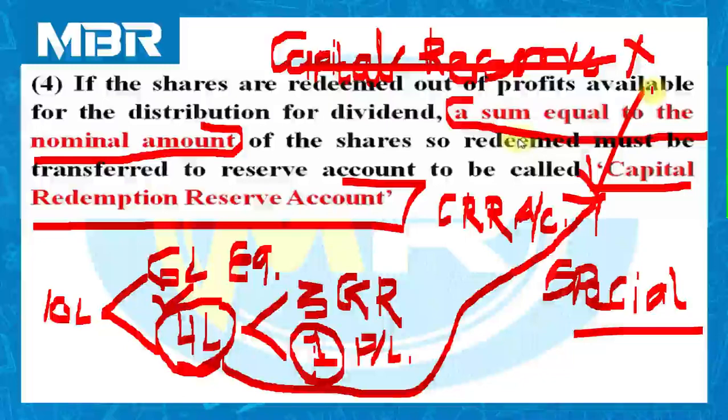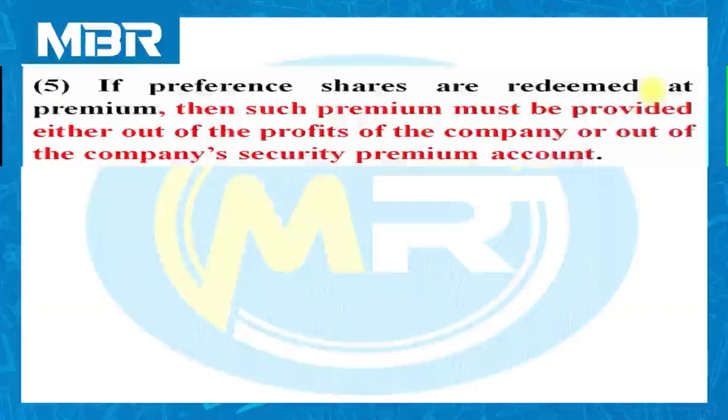But before starting practical problems of the topic, it is necessary for you to remember all 6 conditions very properly, because before passing journal entries, preparation of the ledgers and everything, we need to follow the conditions for the calculation of the amount. Let us move to condition number 5.